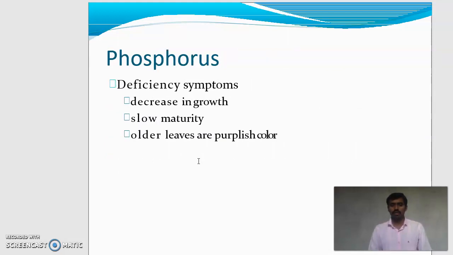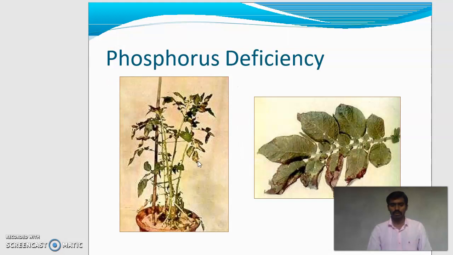Next, deficiency symptoms of phosphorus. First, decrease in growth, slow maturity, and older leaves are purplish in color. When phosphorus is absent, slow maturity occurs. See in this diagram, the absence or deficiency of phosphorus results in brownish colored leaves.